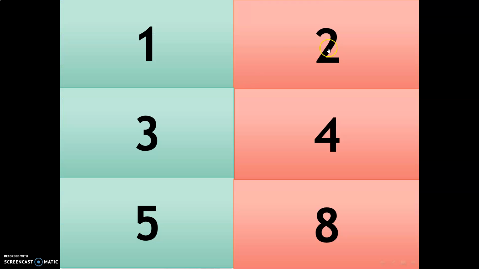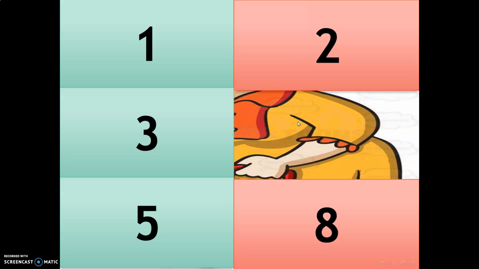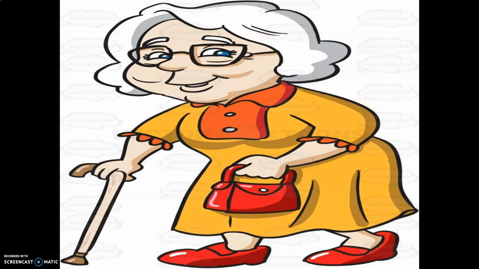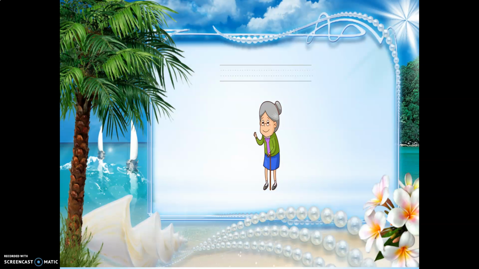Now let's see the second word in my lesson today. I will try to remove number 4. Can you guess what's the new word? No. Now please remove number 1. Can you guess the new word? Yeah, now I can guess the new word. The new word is grandma, or grandmother. Let's spell the word together, please, girls.